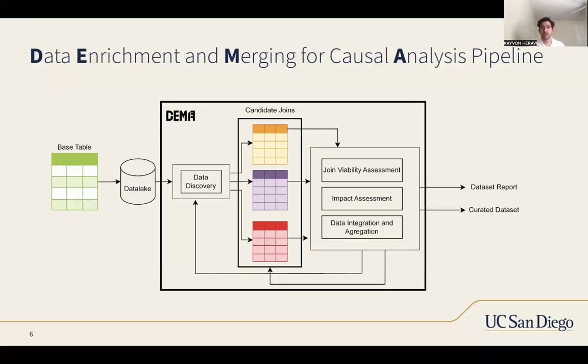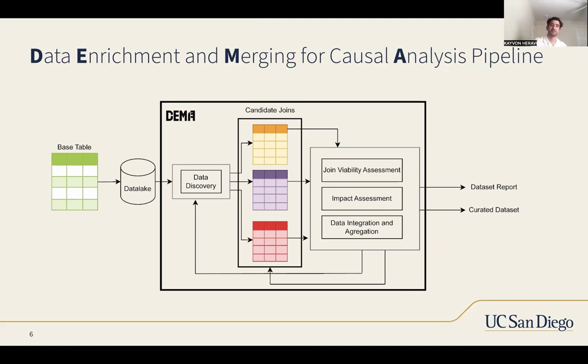Talking about our paper and our pipeline, we have the acronym DEMA spelled out as Data Enrichment and Merging for Causal Analysis Pipeline. Throughout this presentation, we will explain these steps, but this is just a picture of our pipeline. We start with our base table and the data lake, do data discovery, and then we have our steps to find out the impacts, join viability, and integration and aggregation.